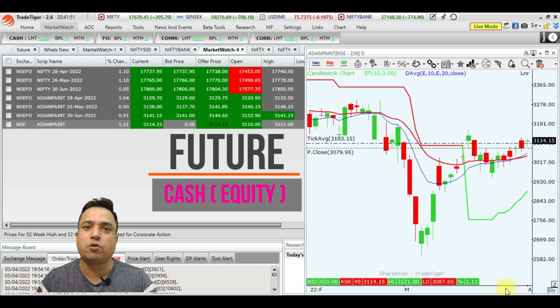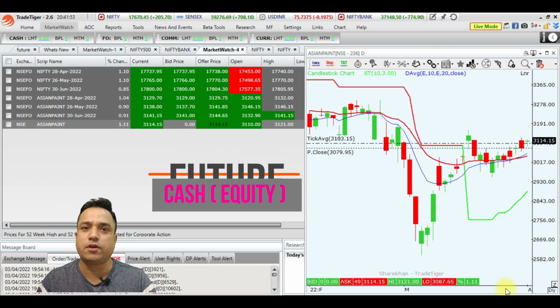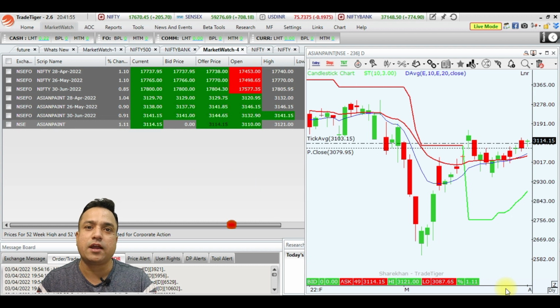You all know that you want to buy a stock. If you have 10,000 rupees cash and you want to buy an Asian Paint stock, currently trading at 3,114 rupees, you can buy 3 shares, correct? But if you want to use a leverage product where you have higher capital, you may want to buy 150 quantity of Asian Paint.